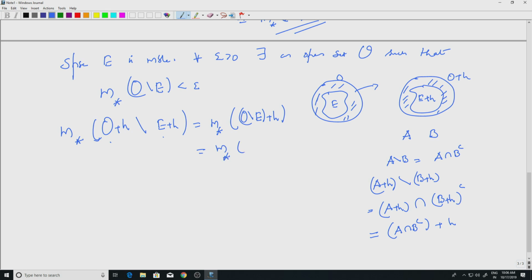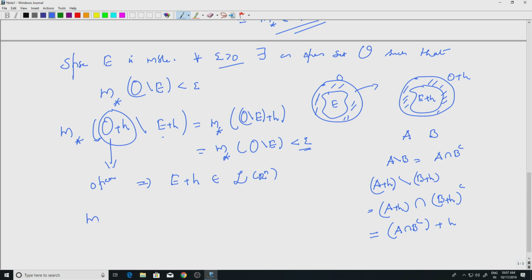So, that is the same as m star of O minus E, which I know is less than epsilon, and the fact that O plus H is open: if I translate an open set, I am going to get an open set. So, what we have proved just now is, given an epsilon, there is an open set O plus H such that m star of O plus H minus E plus H is less than epsilon. So, that implies that the set E plus H is also measurable.